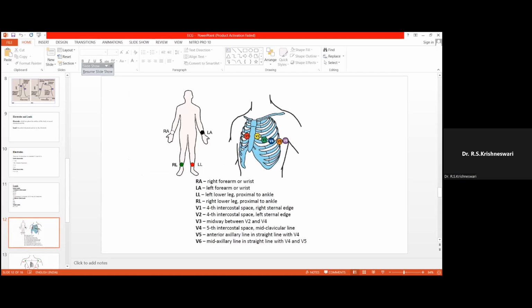LA, it is placed in the left arm. RL, it is placed in the right lower extremity, and LL, it is placed in the left lower extremity. And regarding the position of the chest leads, V1, it is very, very easy.